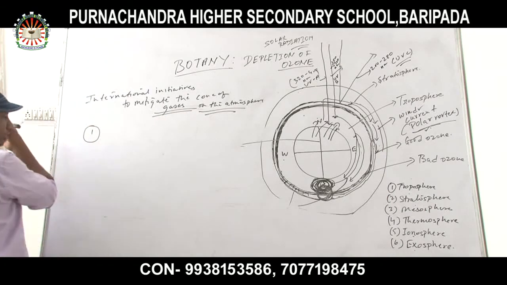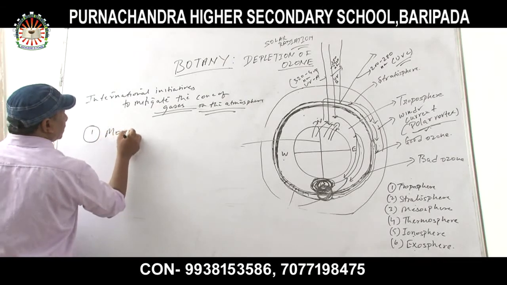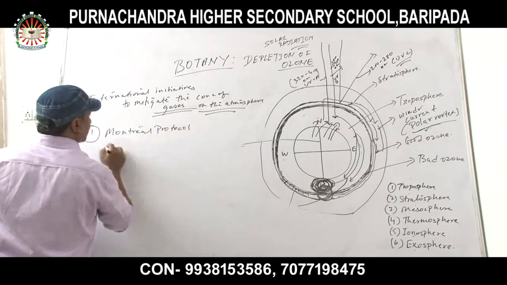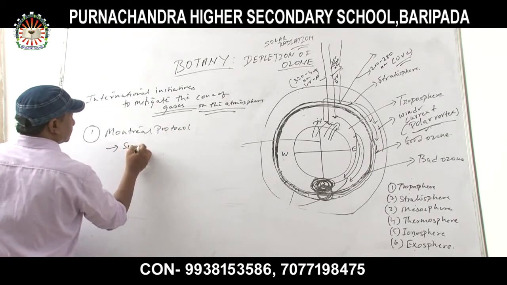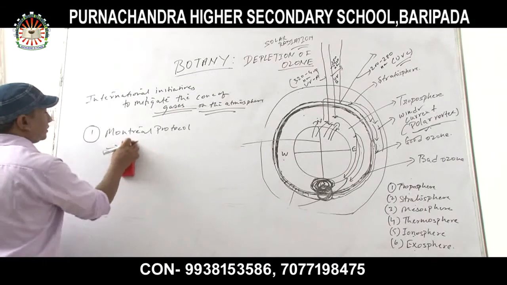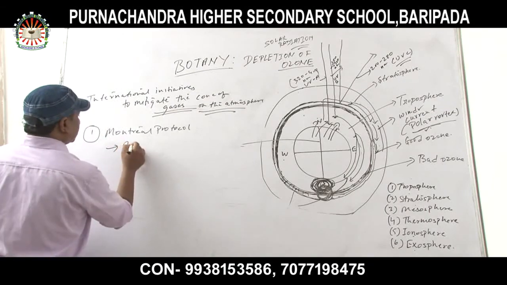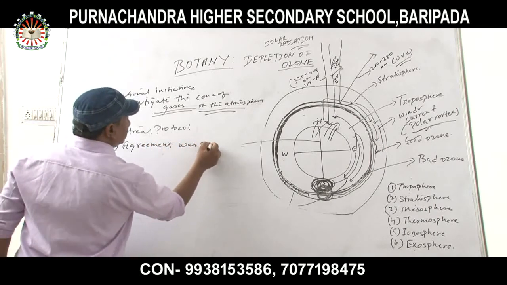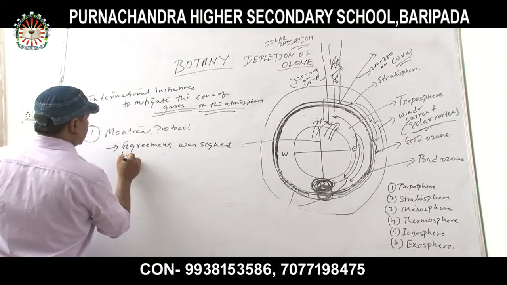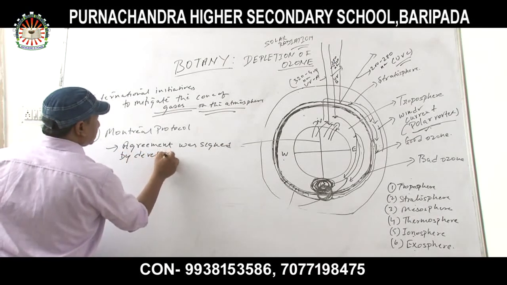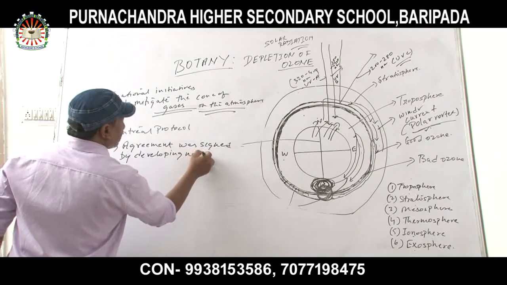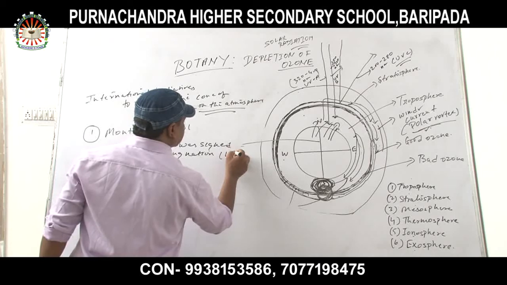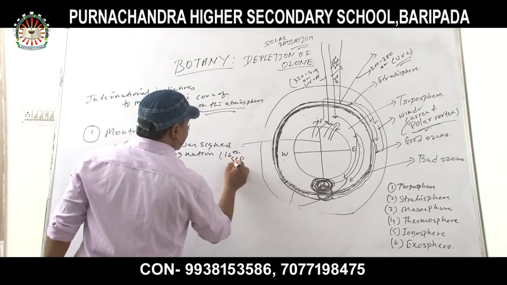First one is the Montreal Protocol. What is it called? Montreal Protocol. Agreement was signed by developing nations on 16th September 1987.